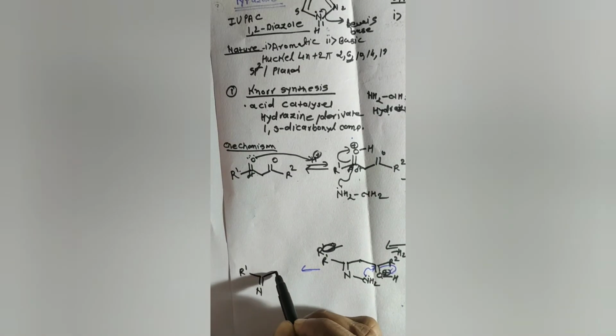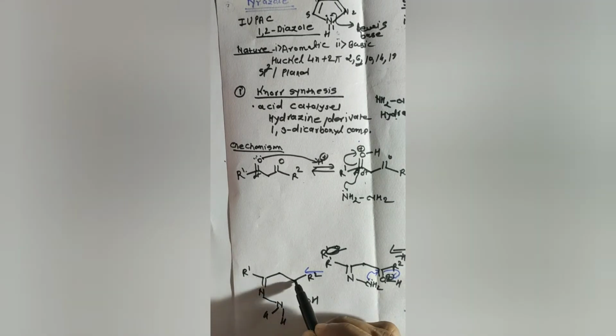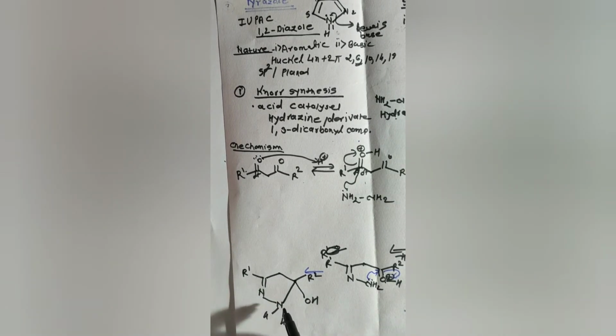How will the cyclic structure be? R1 double bond N, here is the carbon, N, H, okay. Here is the R2, here is the OH, and as this nitrogen uses its lone pair, it will form a plus charge.